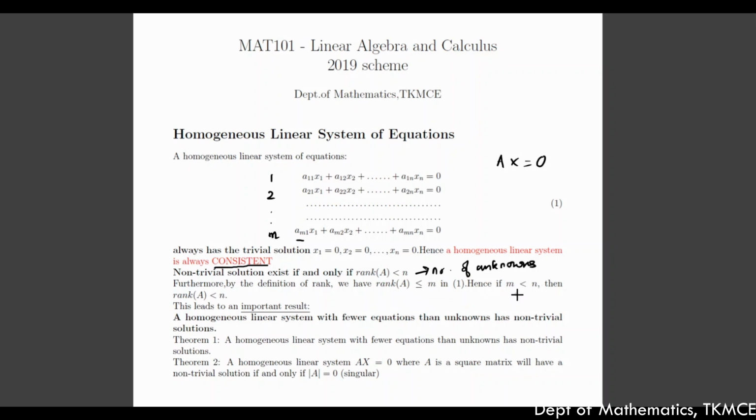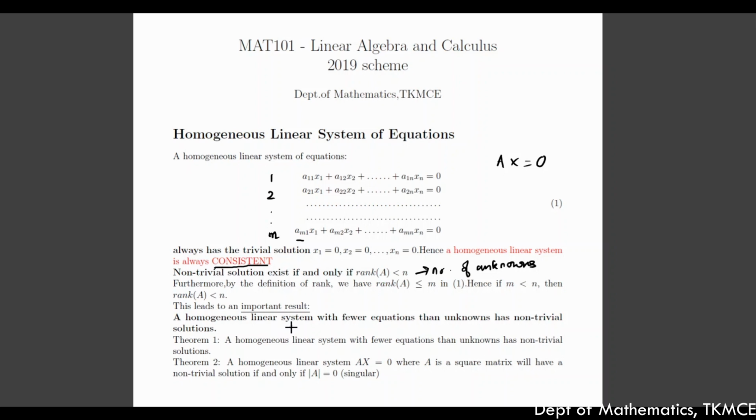And hence, if m less than n, that is if the number of equations itself is less than n, then rank of A is less than n. Hence, if the number of equations is less than n, then rank of A is also less than n. And this leads to an important result.